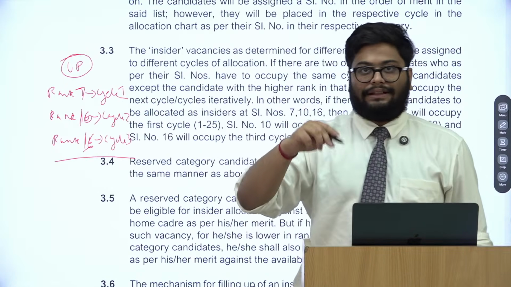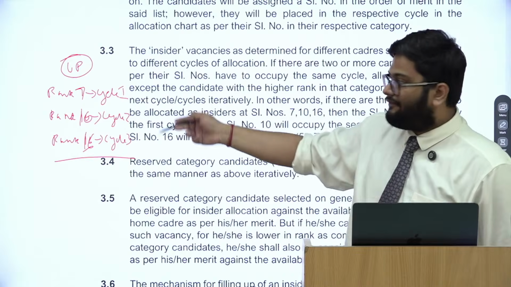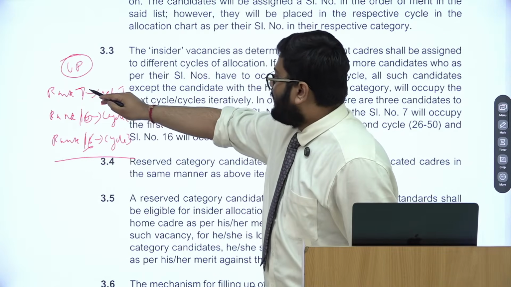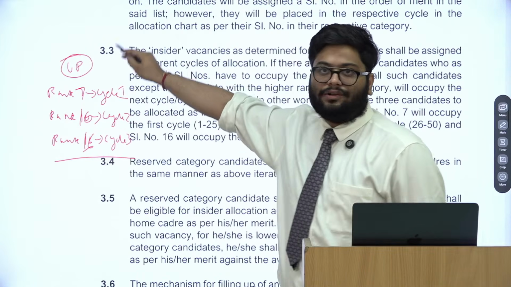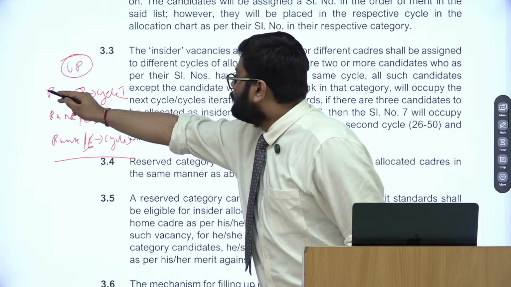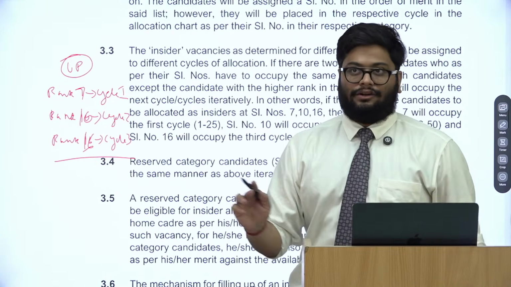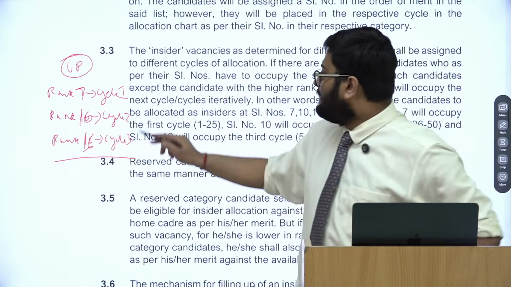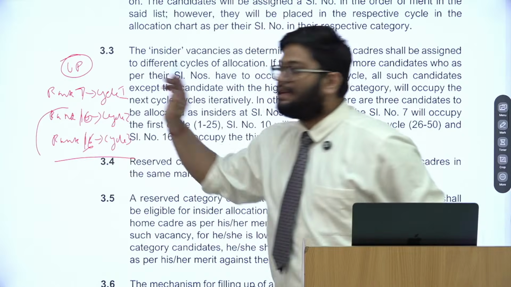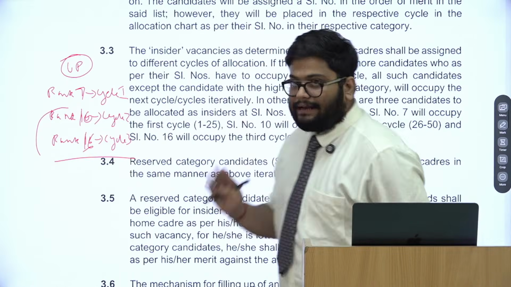When the rotation happens from 1 to 25, rank 7, provided no other above ranker wants UP, will be given UP, and if there are no other insiders left, these two will not get UP. Again, I'll explain it to you.